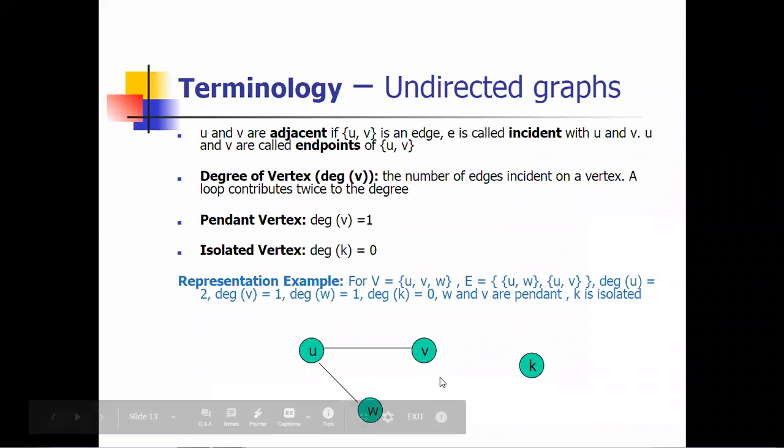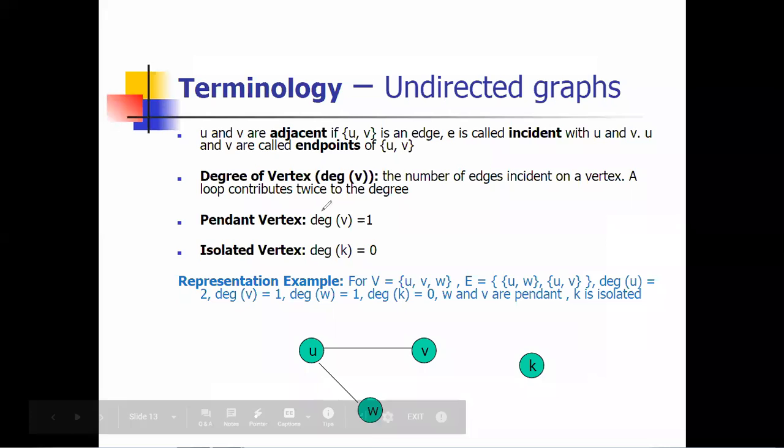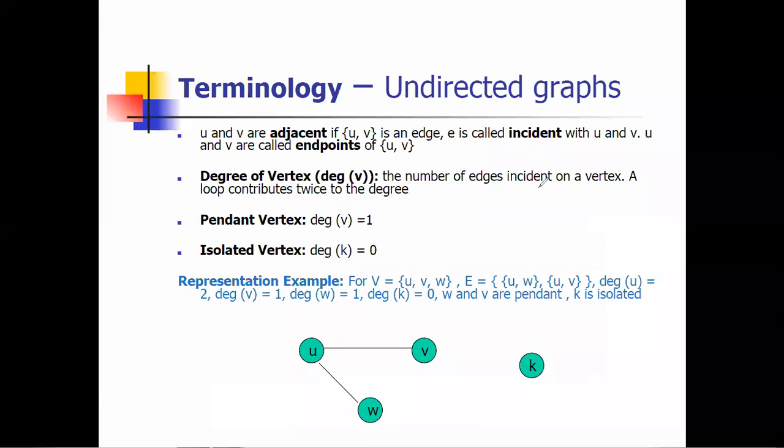So what is the concept of degree of vertex here? Degree of vertex means the number of edges incident to a vertex. Okay, so the number of edges that come to that vertex is called the degree of the vertex.